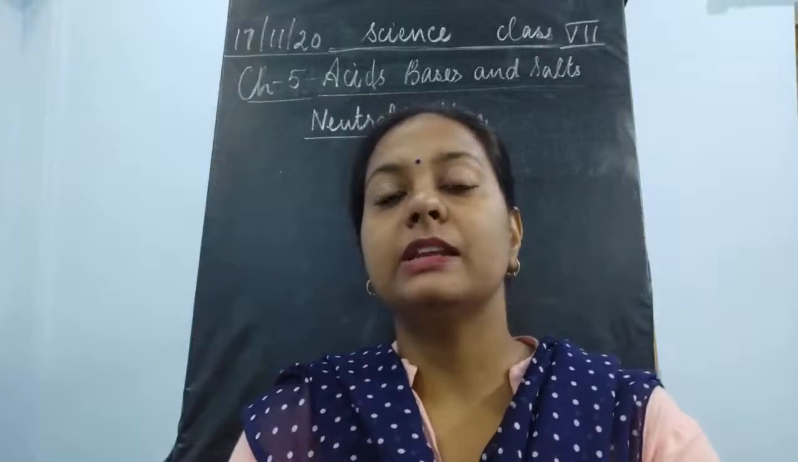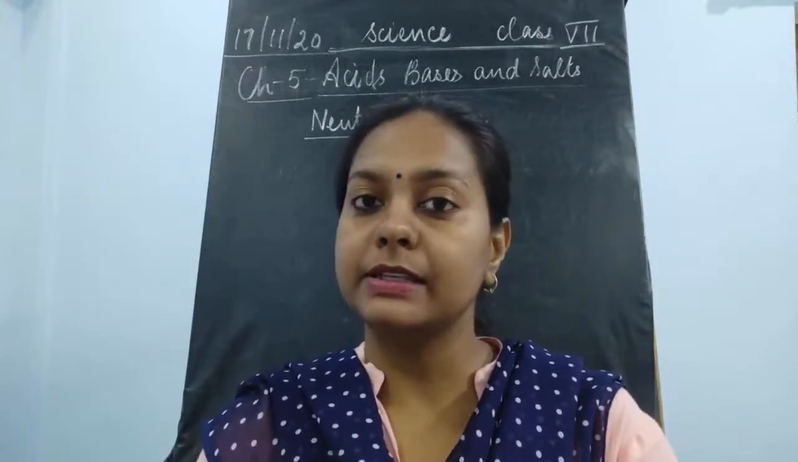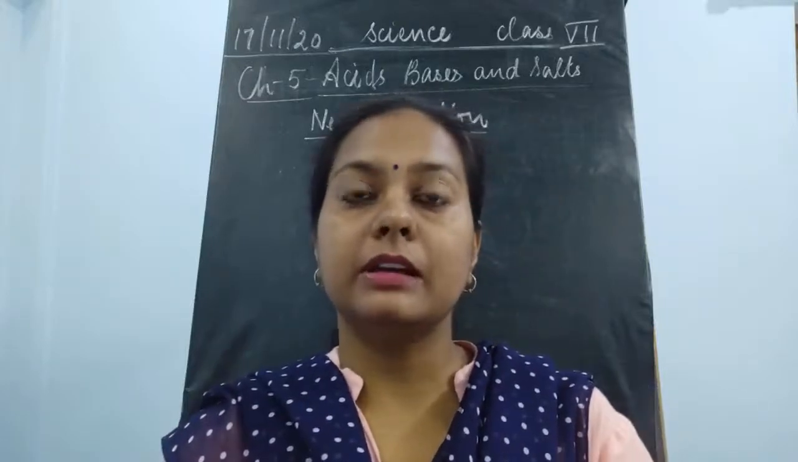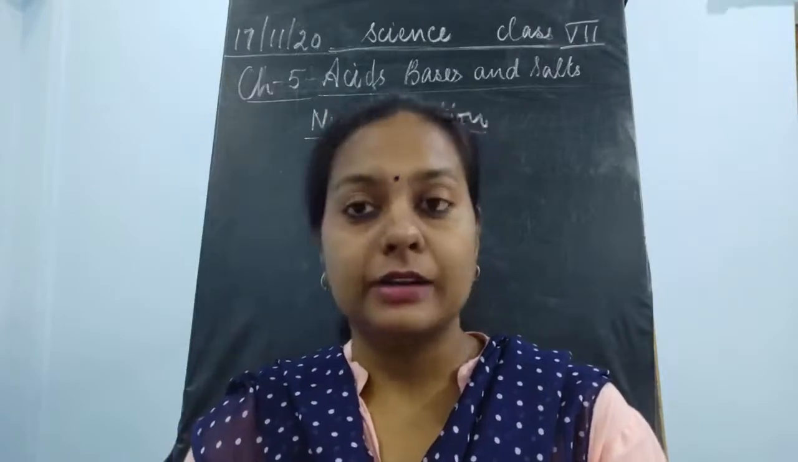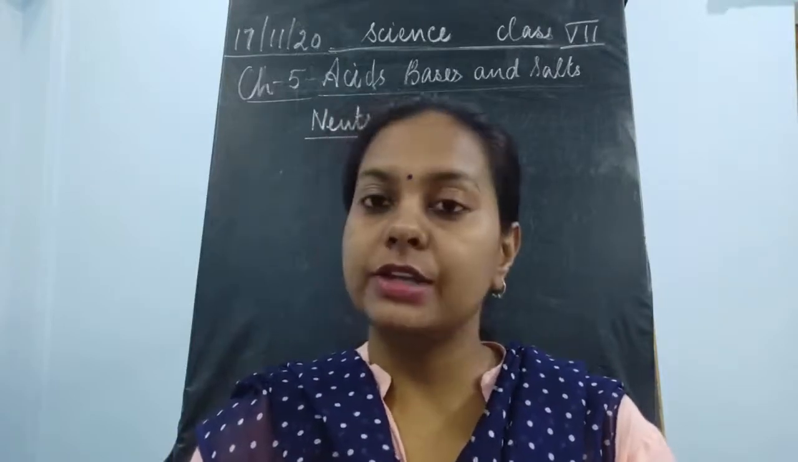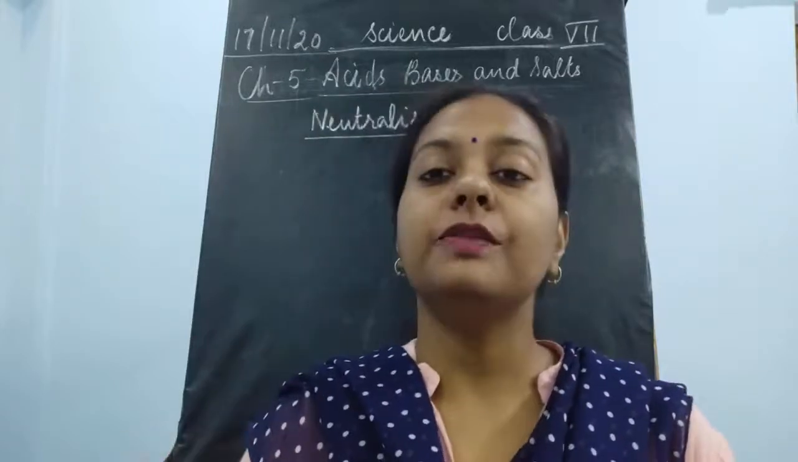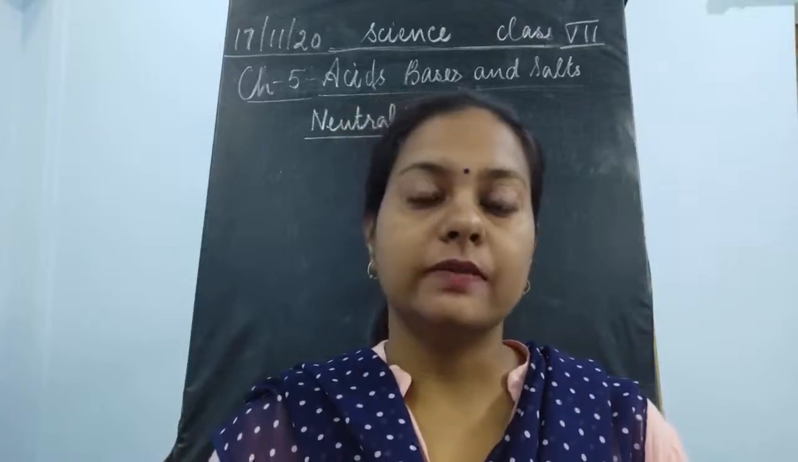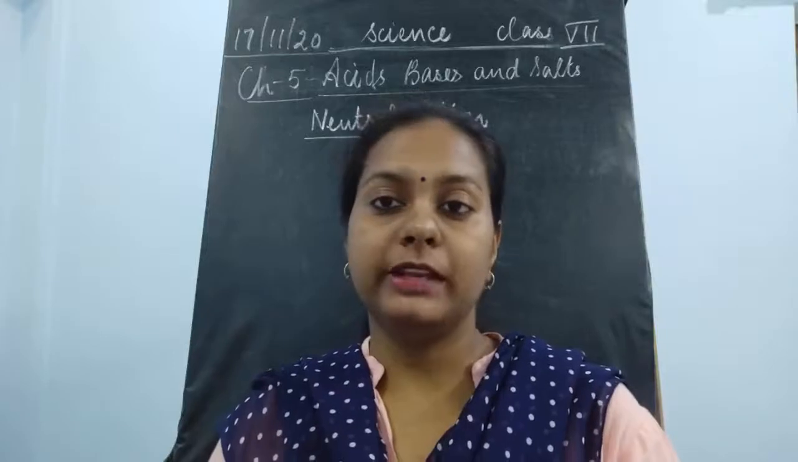So children, it's a very easy task. When we test the given substances as acidic or basic in nature, this is shown by the color change. The color of the indicator changes, whether it is going to turn blue or red in the case of litmus, or show any other change, like we have seen in phenolphthalein.